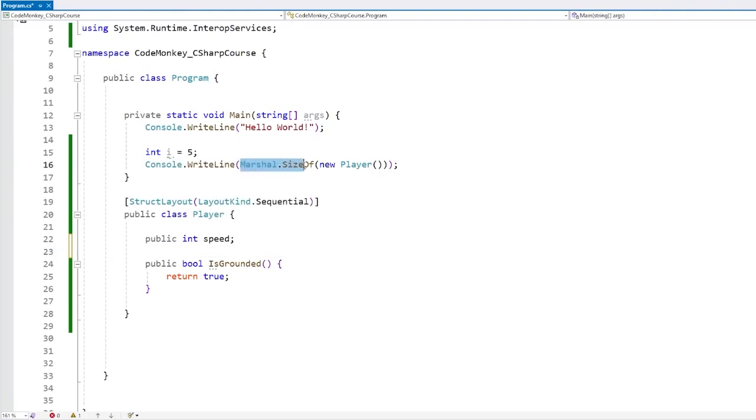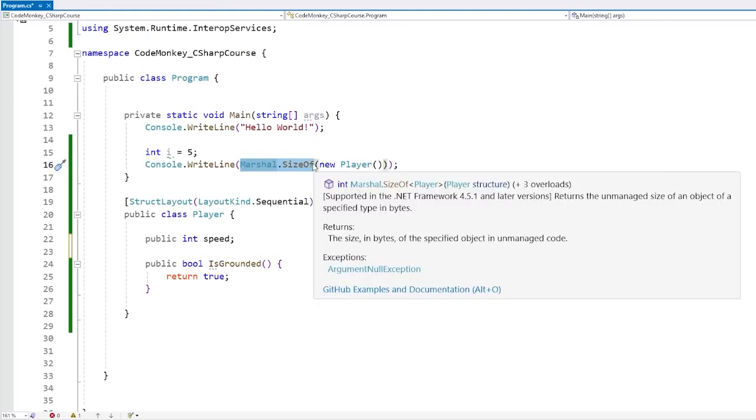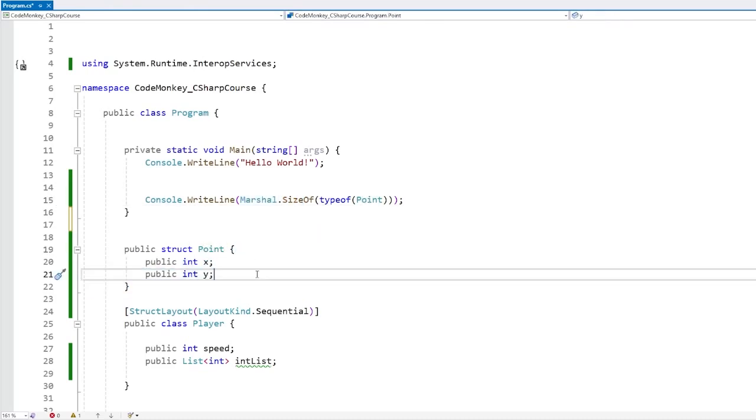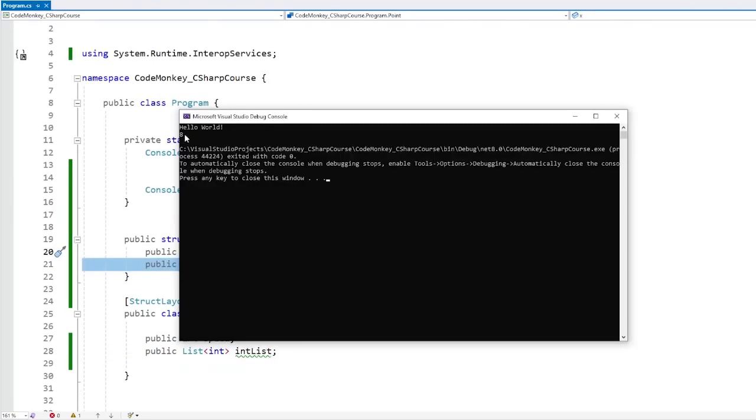And then for classes, either use Marshal.SizeOf or put it inside an unsafe context. And for structs, this one also works. So you can do Marshal.SizeOf of some kind of struct that has some kind of data. Again, it can't have any kind of managed data like a list. But if we do it like this, and print it, the size of that struct is 8 bytes, which makes sense since it has